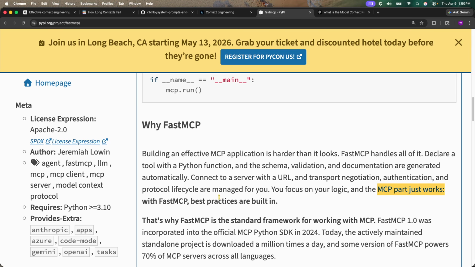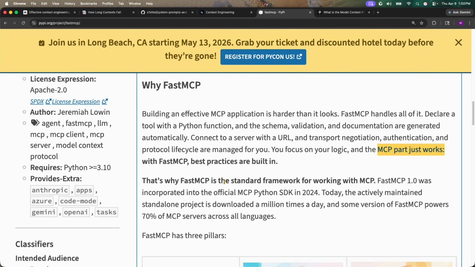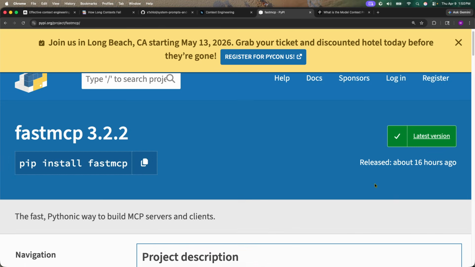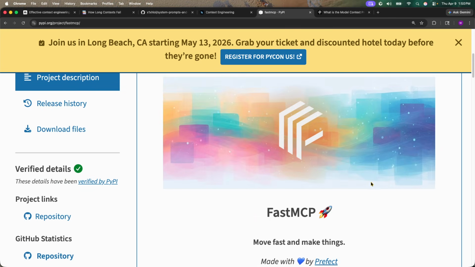You focus on the logic, the MCP part just works. With FastMCP, best practices are built in. That's why FastMCP is the standard for working with MCPs. So we're going to be using FastMCP in order to do that.